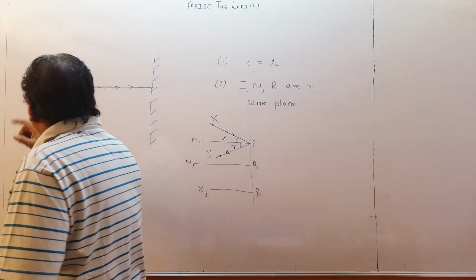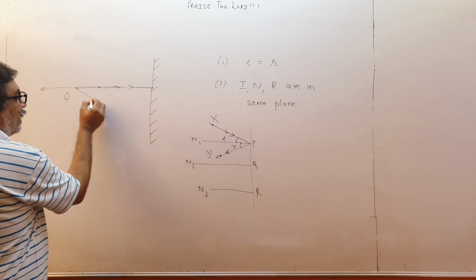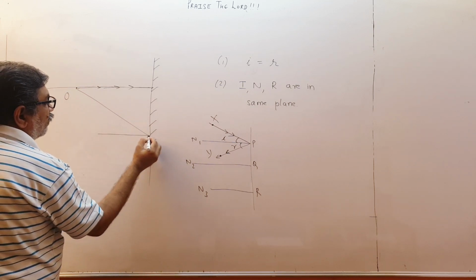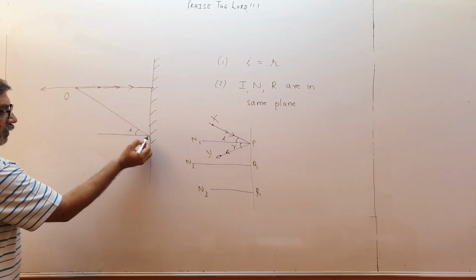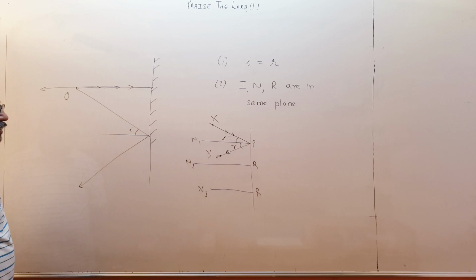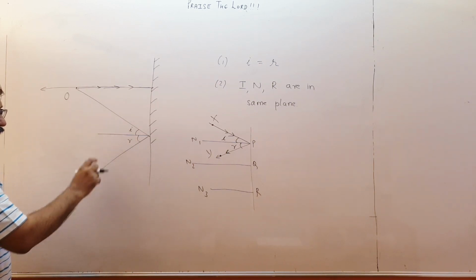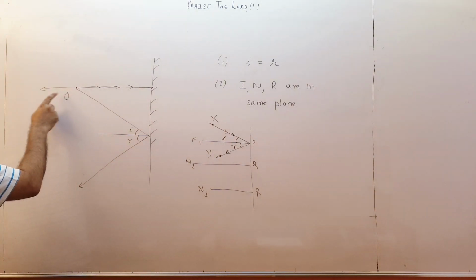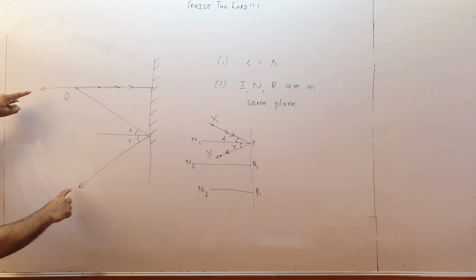So one ray I get like this, going in this direction. For the second ray, I can take this ray, and at this point, this is the direction of the normal. So this is the angle of incidence. So maybe approximately this will be the angle of reflection, both appearing to be the same. So you can see this is one reflected ray and this is another reflected ray. Both are diverging. I know if I extend them, they won't meet.